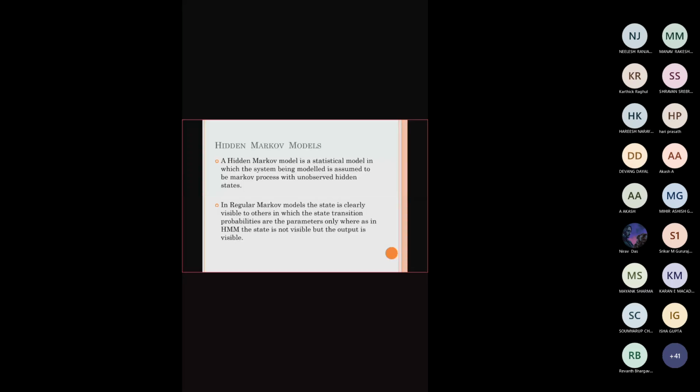Those are all observed data. From the current state to the next state, there is a transition probability. That is a normal Markov model. Now, if you want to identify and discover some unobserved hidden states, then you can make use of this hidden Markov model.